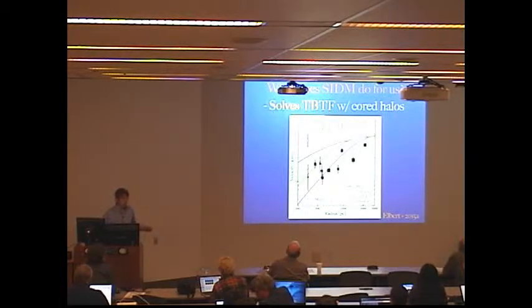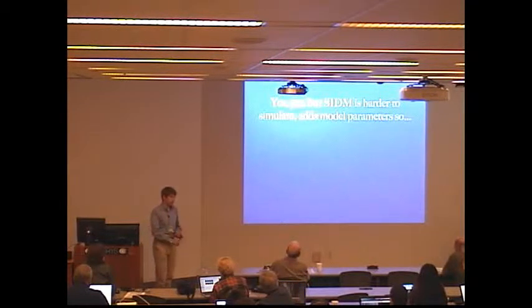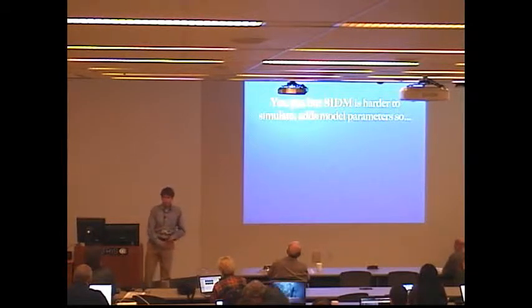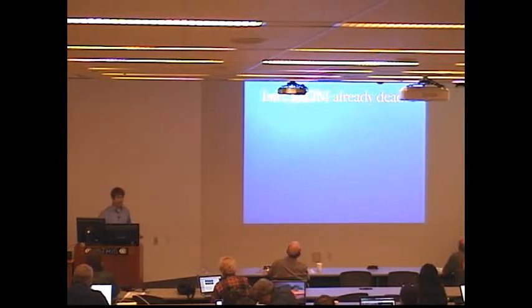All of this is well and good, but SIDM is actually pretty annoying to deal with. It slows down our simulations, it adds additional parameters to our models, so we'd like to get rid of it if we can. So the question is, can we kill self-interacting dark matter? And for a lot of people, the answer to that question is, haven't we already done this? And there have been traditionally a couple of very strong constraints on SIDM.